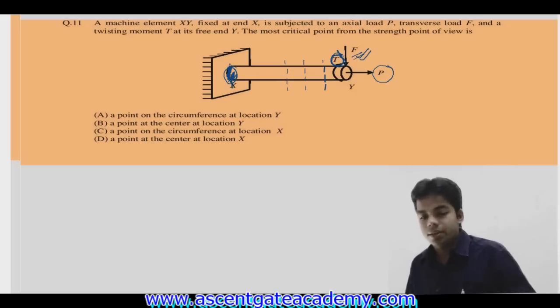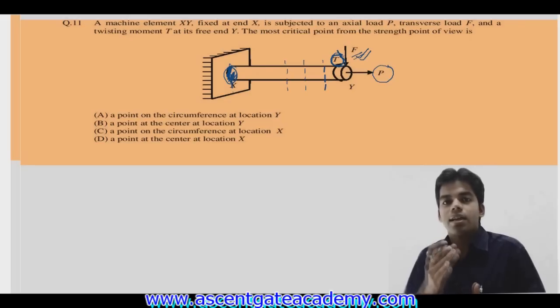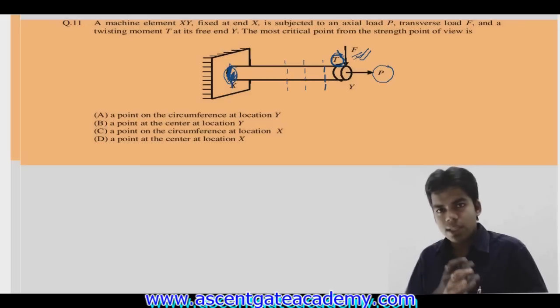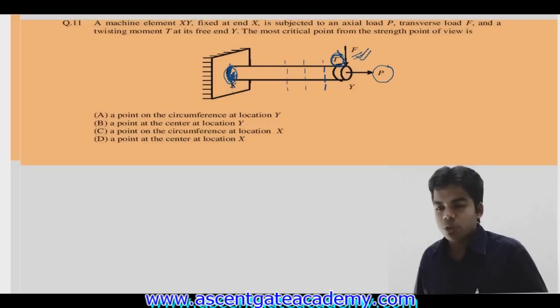So the most critical section will be at the fixed end. And at the fixed end, where will it be? Where does the maximum bending stress occur? Maximum bending stress is at the circumference. At the center, on the neutral axis, it is zero, and at the circumference it is maximum. So the most critical section is a point on the circumference at location X. Getting this? At the fixed point.